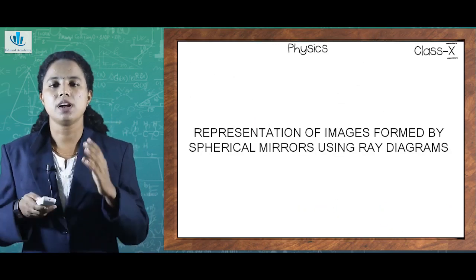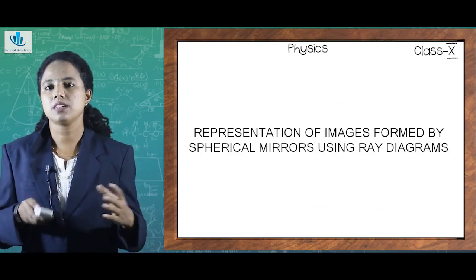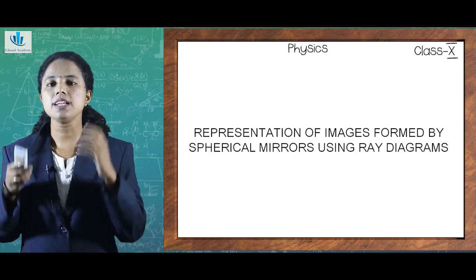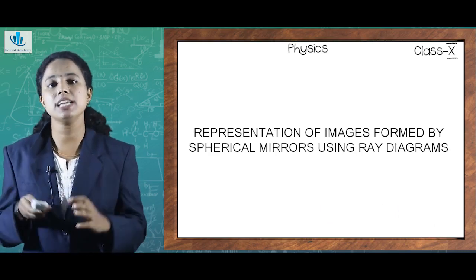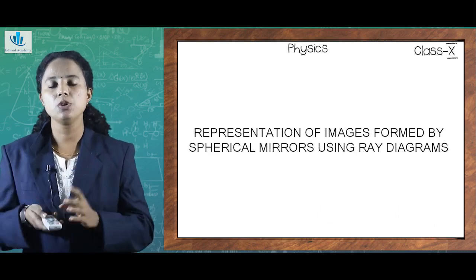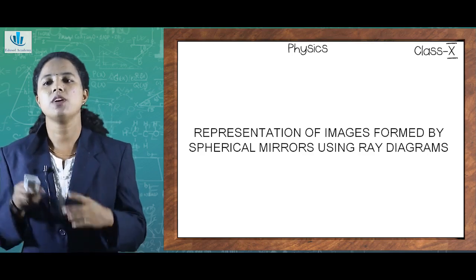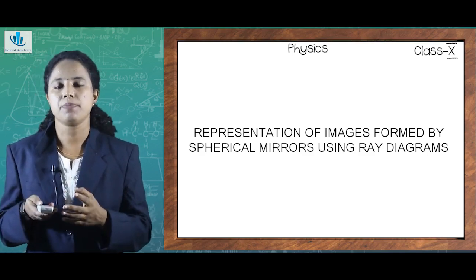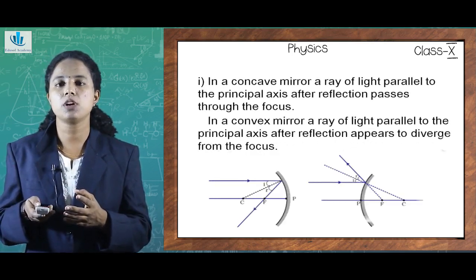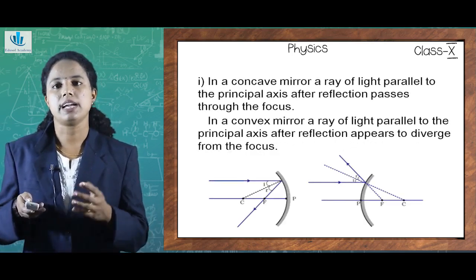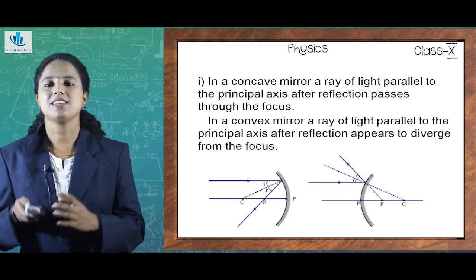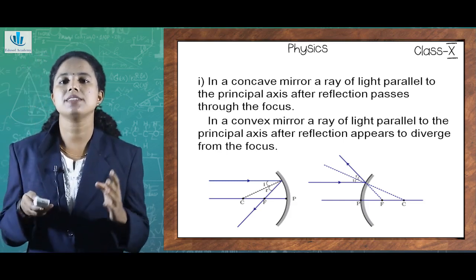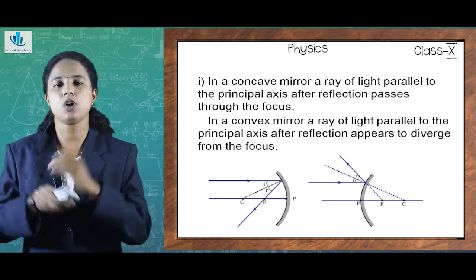So now we need to understand how the images are formed by spherical mirrors. This is easily depicted by using ray diagrams. But when you draw ray diagrams, you need to be careful to indicate whether it's incident, whether it's reflected, etc. So arrows form a very important part in case of ray diagrams. So we need to understand how ray diagrams happen in case of a concave as well as convex mirror.